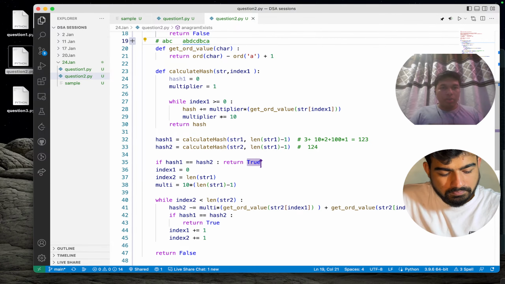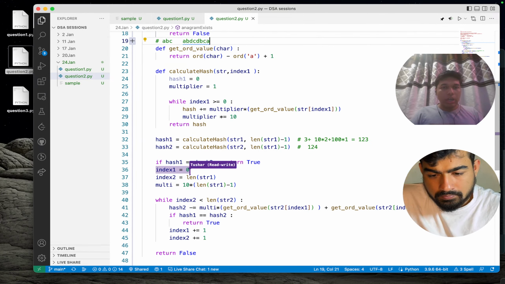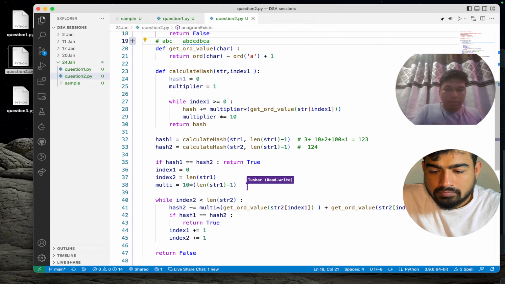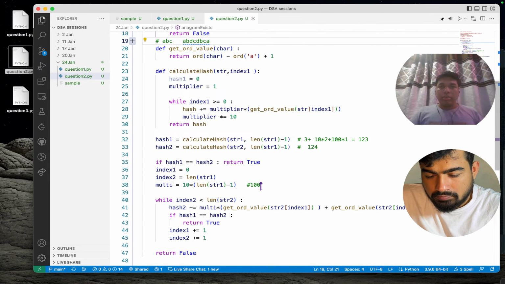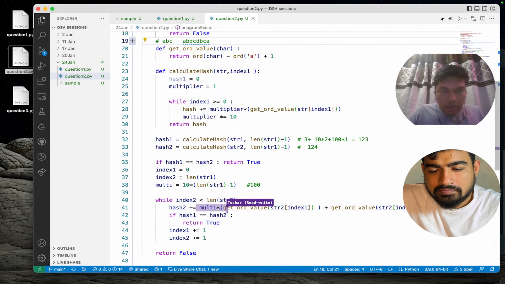So we will start with index equals 0 and index 2 equals the length of string 1, and the multiplier is 10 to the power of the length of string 2. That will be, or the multiplier will be, 100. What first operation we are doing is hash 2 minus equals this value.